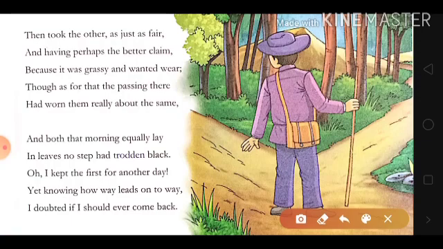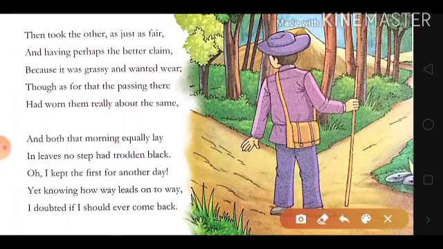Out of the two routes he decided on one, and he chose the better option according to him, because he felt that both paths were equally good.